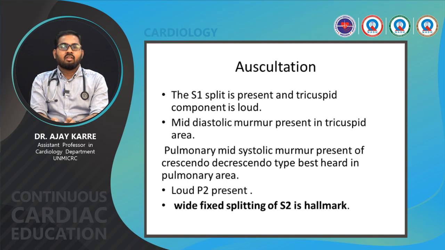On auscultation, wide fixed splitting of S2 is the hallmark. The S1 split is present and the tricuspid component of S1 is loud. Mid diastolic rumble is present in the tricuspid area. Pulmonary mid systolic murmur of crescendo-decrescendo type is best heard in the pulmonary area. Loud P2 is also present.